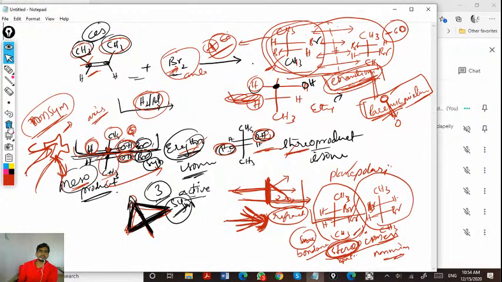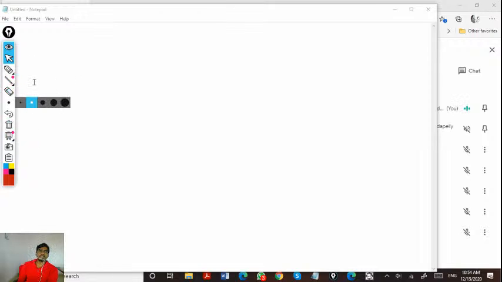Okay, so let's move. Here I am taking trans 2-butene and treating it with bromine. So what could be the product?